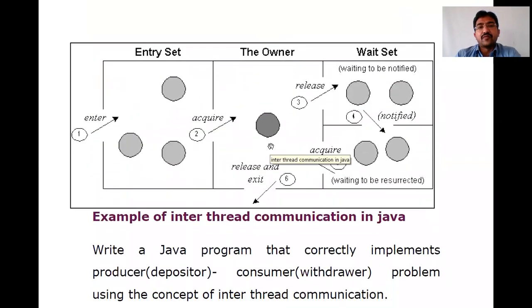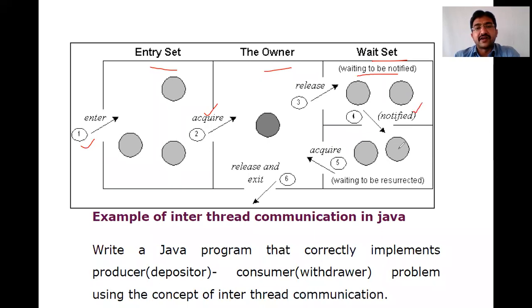Now, the scenario of how inter-thread communication will work: these are our three states, the entry, the owner, and the wait set. The first step is entering. Threads T1, T2, T3 enter, and somebody acquires the object. Once that thread has completed, it releases the object. Whoever is waiting for that particular object is notified with the help of the notify method.